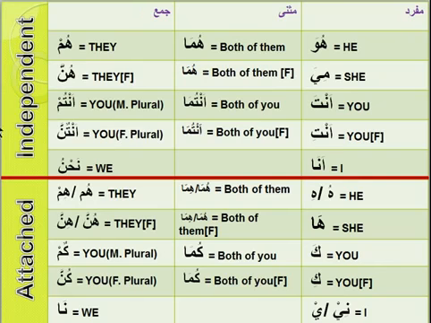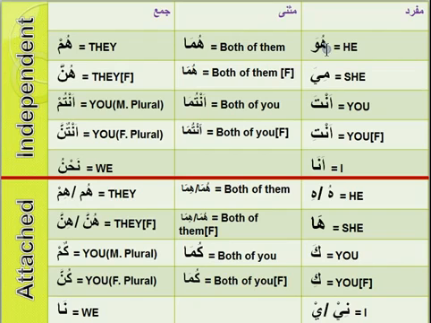These are the independent ones. That means they will always be marfu. These are the attached ones. That means they will always be either mansub or majroor. Not to mention they will always be attached to an ism or fa'il, and these will always be independent. They will not be attached to anyone.